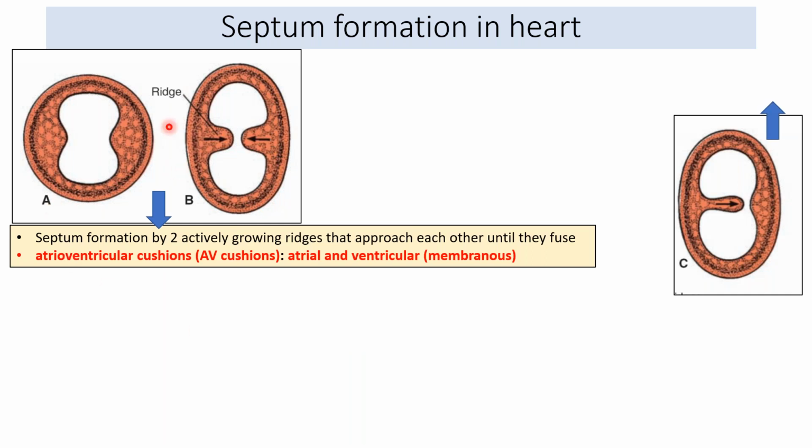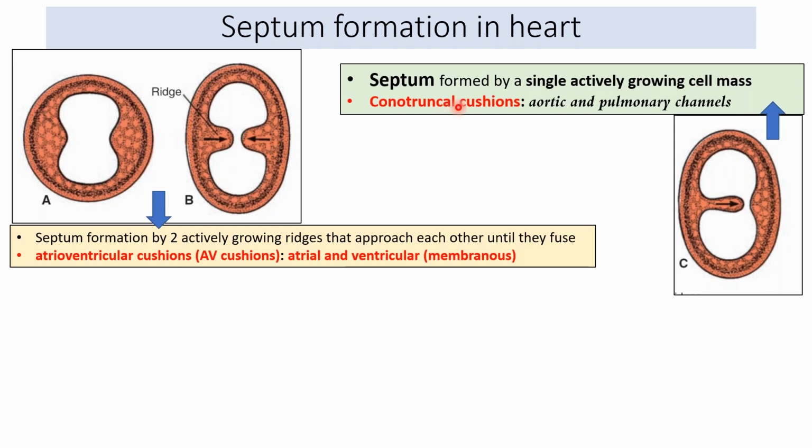So this is how the septum can form in a heart. The septum can be formed when two actively growing ridges come in contact with each other, growing towards each other. This is one of the ways by which the septum can be formed in the heart. For example, we have just learned that the anterior and posterior AV cushions, or the superior and inferior atrioventricular cushions, were merging together. The septum is formed in this manner.